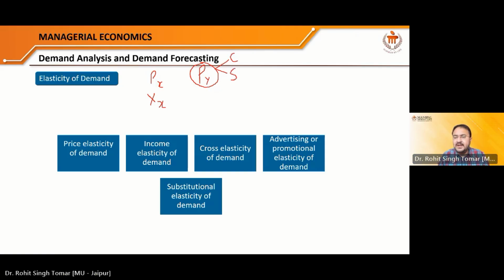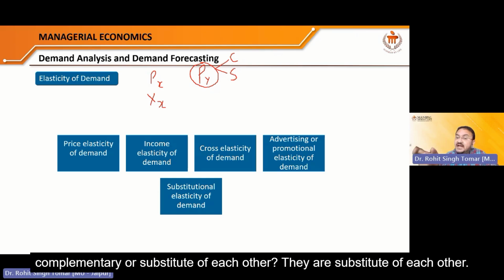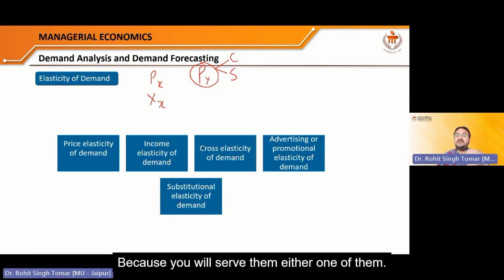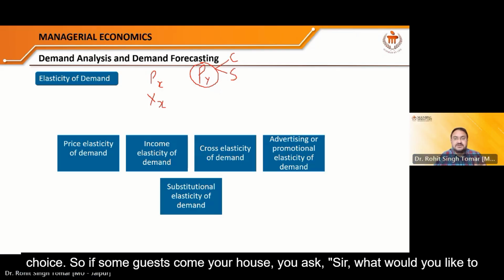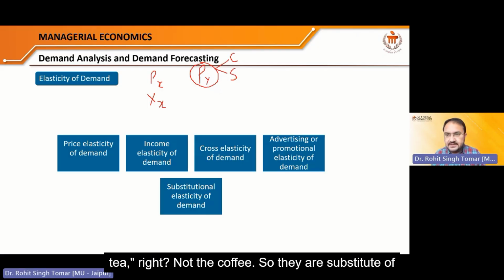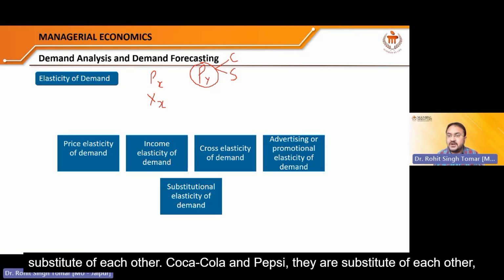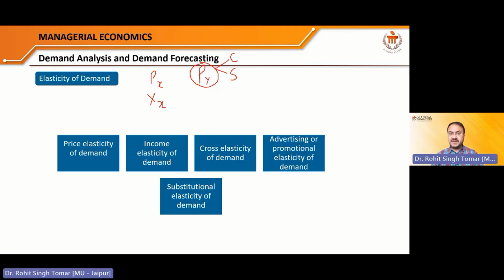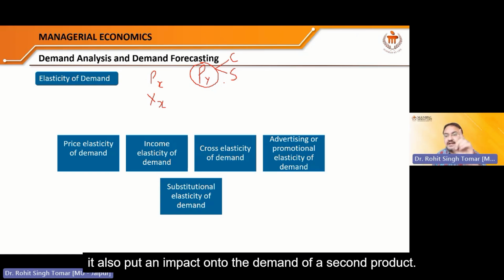I'll give you an example. If some guests come to your house, what do you ask? Sir, what would you like to have, tea or coffee? So tea or coffee, are they complementary or substitute of each other? They are substitute of each other, because you will serve them either one of them, either tea or coffee, depending upon their choice. So the guest is going to say, sir, I would like to have tea, right? Not the coffee. So they are substitutes of each other. They are replaceable. Apple and pear, two fruits, they are substitutes of each other. Coca-Cola and Pepsi, they are substitutes of each other, right? So prices of the substitute product also put an impact onto the demand of a certain product.